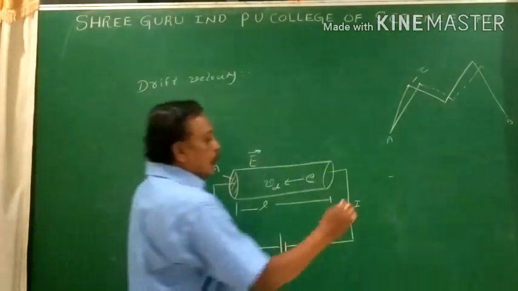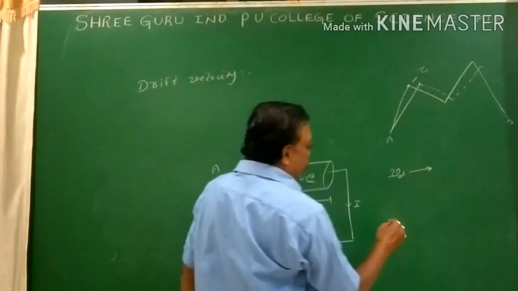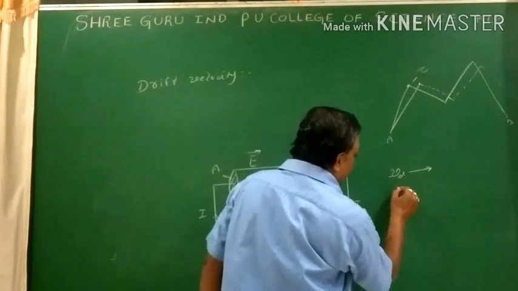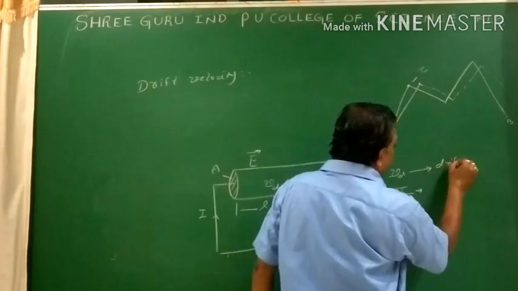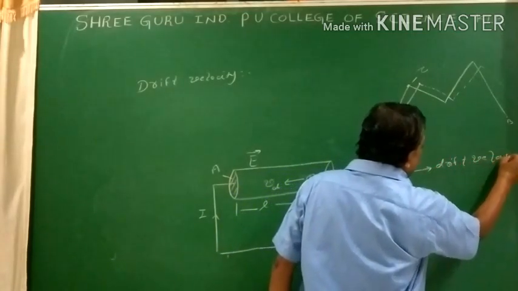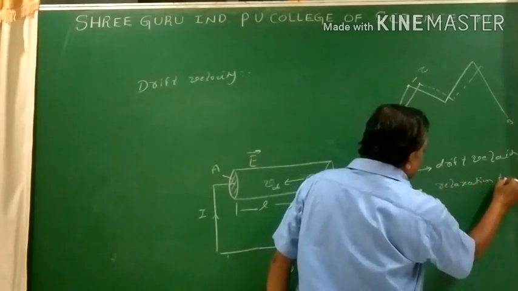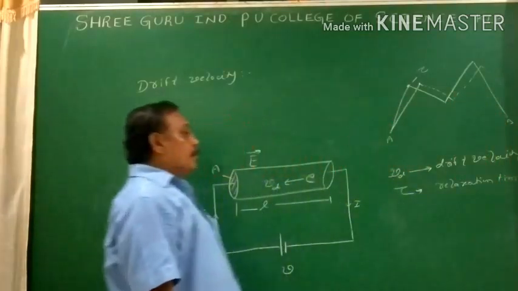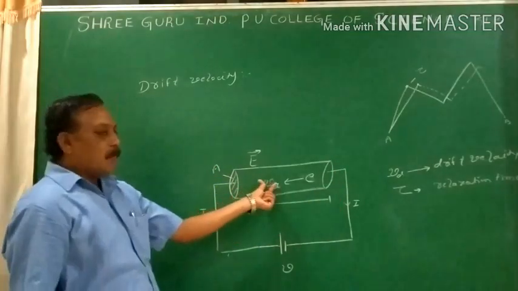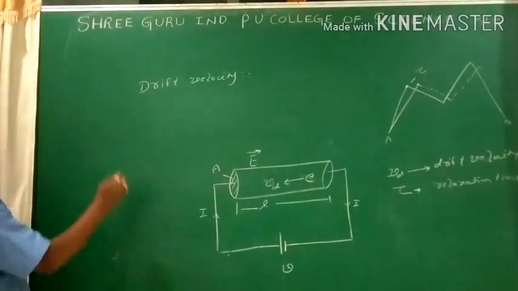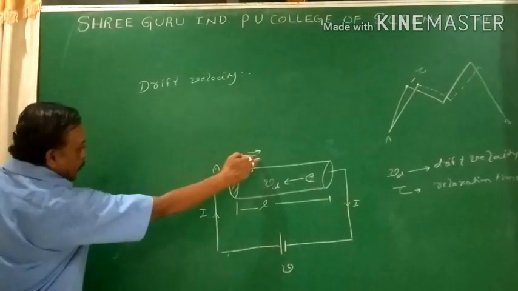Here one term, drift velocity. Due to the collision of the electron, there is a small relaxation for the electrons. For the next successive collision, there is a relaxation time tau. Now this is drift velocity and relaxation time. By using this relaxation time and drift velocity condition, I go for the expression for drift velocity. When the electrons are in motion, they experience a force. Due to the application of the potential difference, there is the establishment of the electric field.